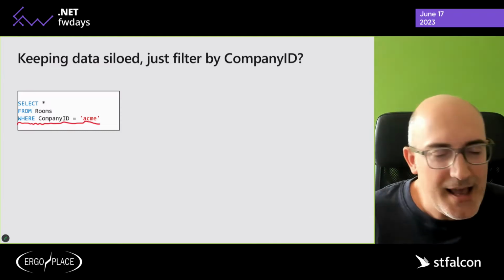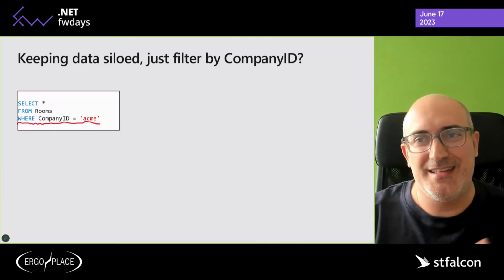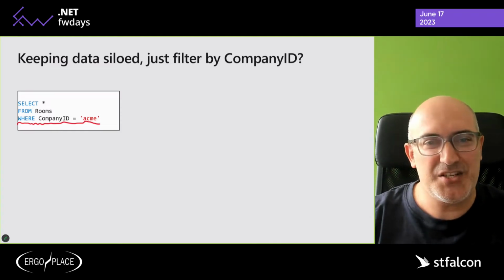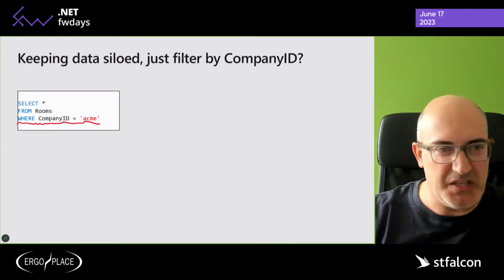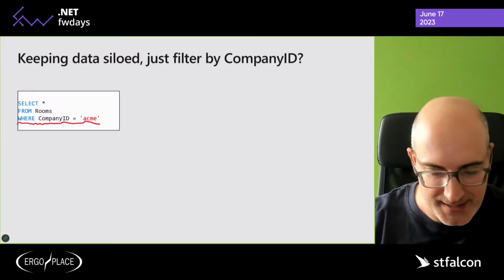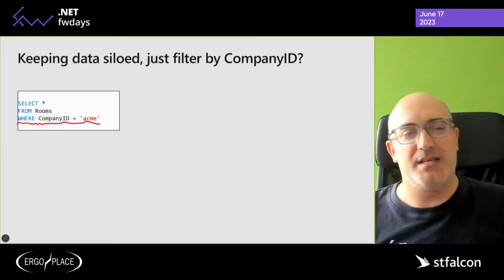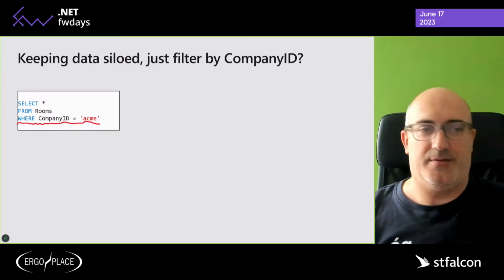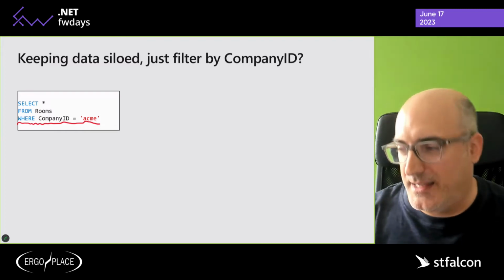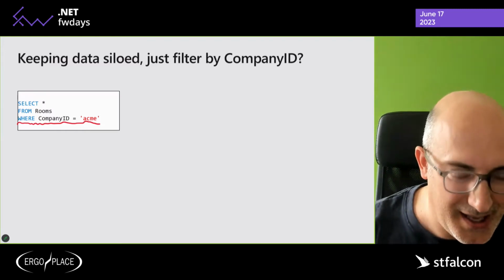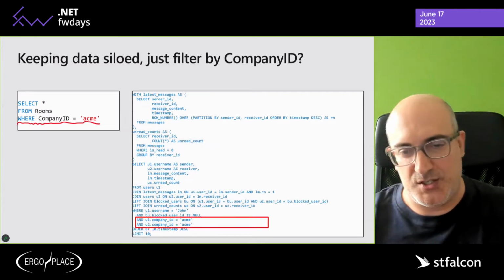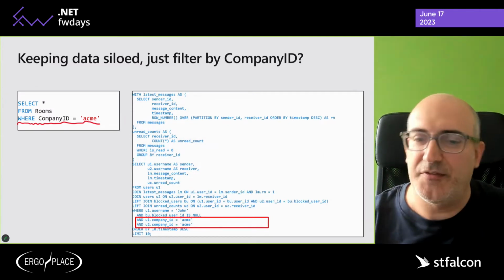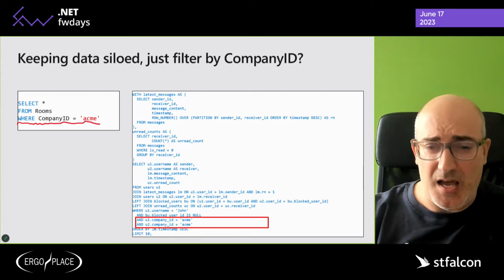Okay, so let's start talking about data isolation. I bet that every one of you has been thinking, why can't I just have a where clause with my company ID equals Acme to separate the data? Well, what's wrong with that? It does work. The problem is if we forget about it. In a simple query like this it's not a huge risk, but what if you have a query with complex joins, CTEs, and many different filters?